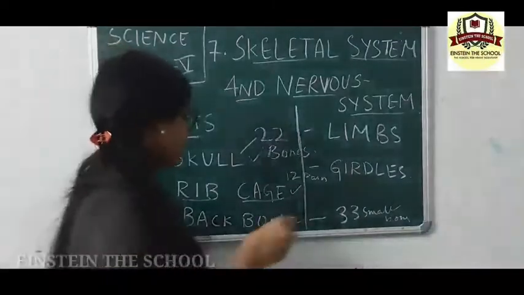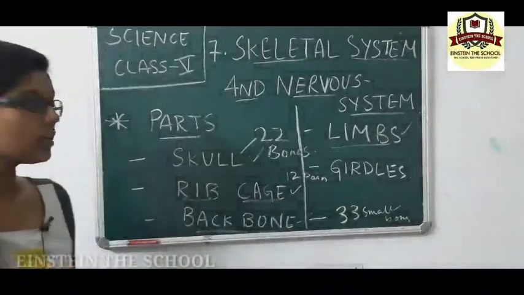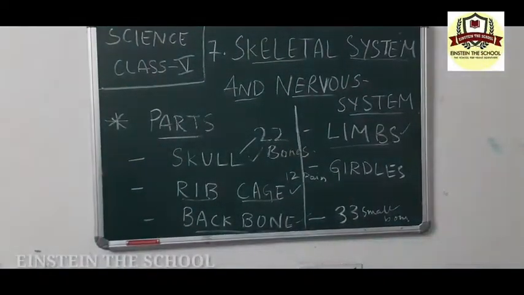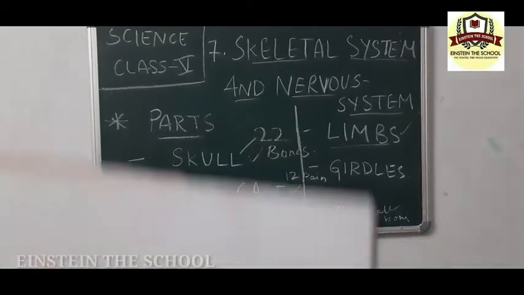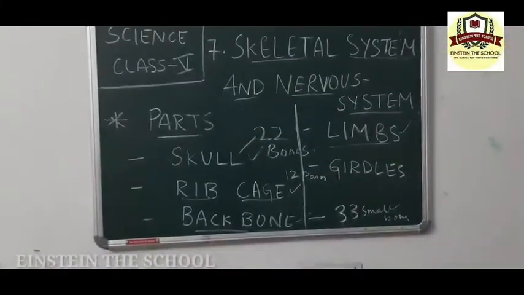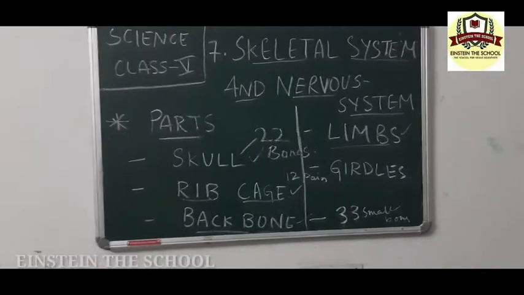The next part is called limbs. Look at the limbs. There are two limbs, the upper limb and the lower limb.